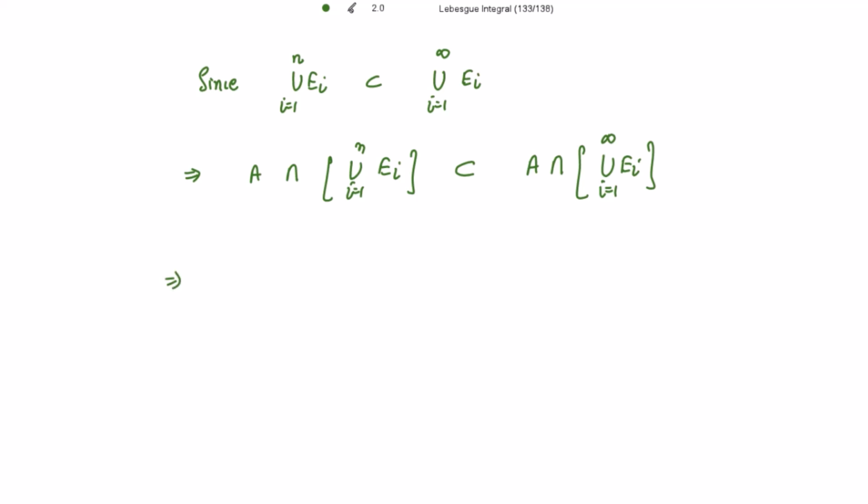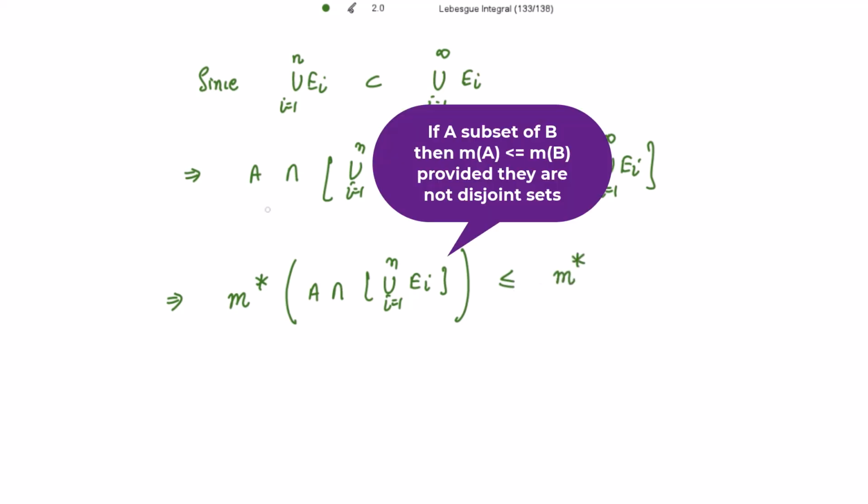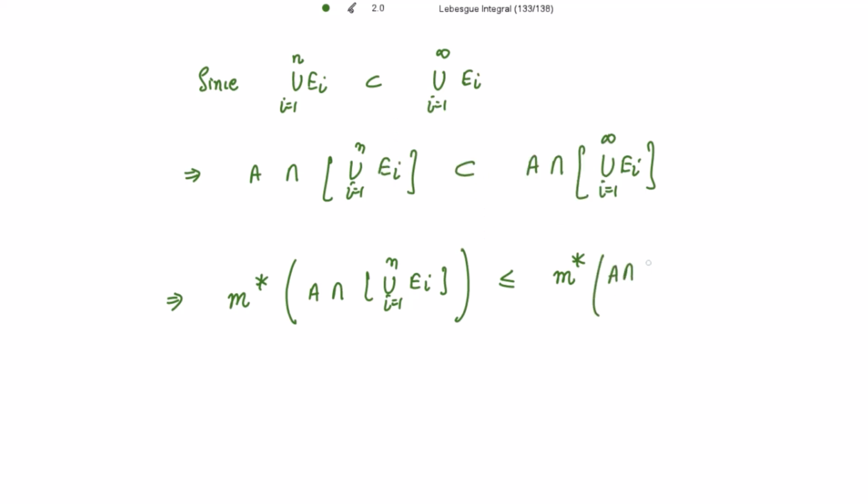So if I take the measure on both sides, the measure of A intersection the finite union will be less than or equal to the measure of A intersection the infinite union. This is a property we have used: if the set A is a subset of the set B, then the measure of that set is less than or equal to the measure of the one it is a subset of.